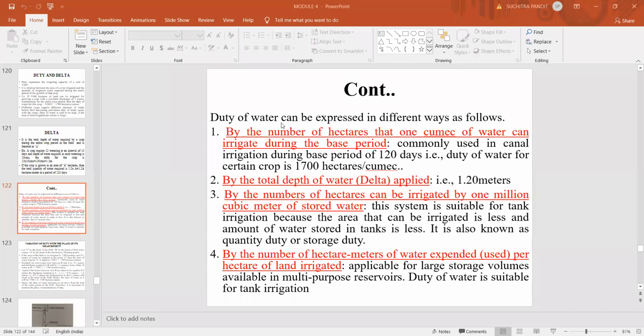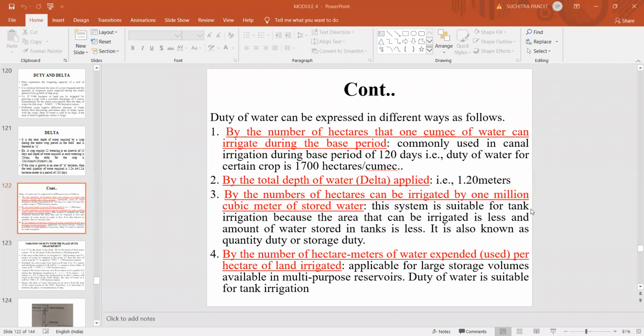So duty can be expressed by the number of hectares that 1 cumec of water can irrigate during the entire base period, and also by the total depth of water applied, that is how much total depth of water has been applied during the entire growth period. It can also be expressed by the number of hectares that can be irrigated by 1 million cubic meters of stored water, especially in tank irrigation, where you know the quantity of water.